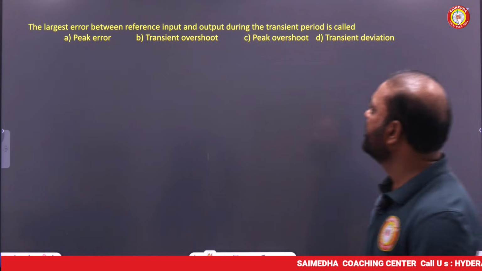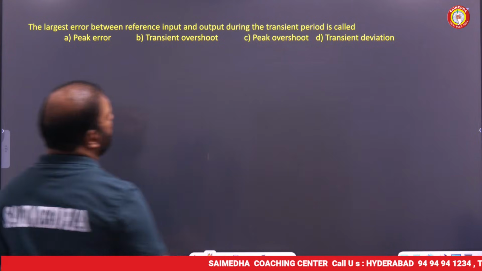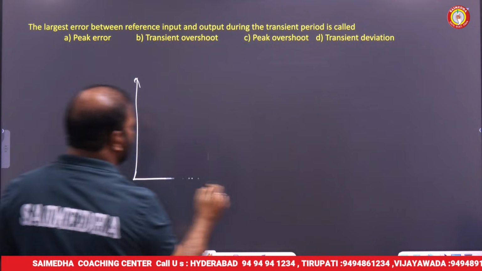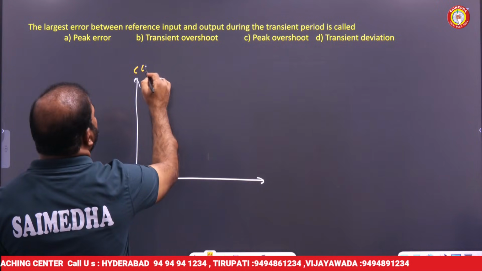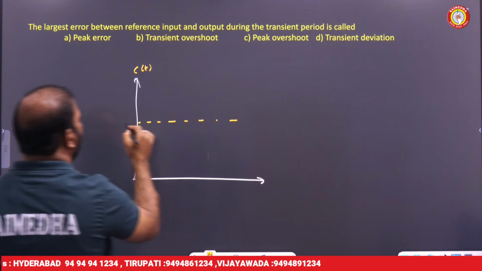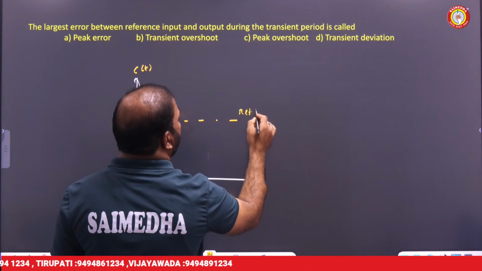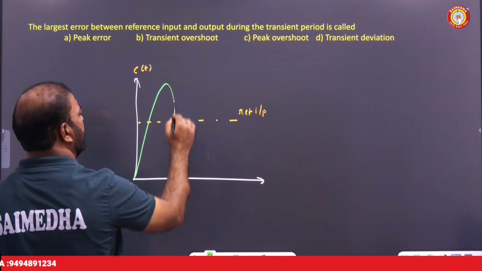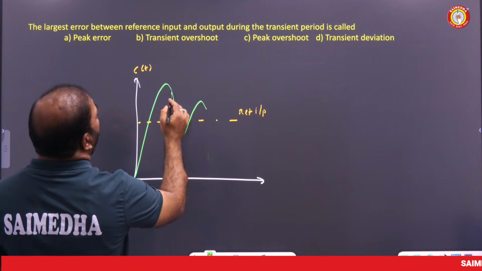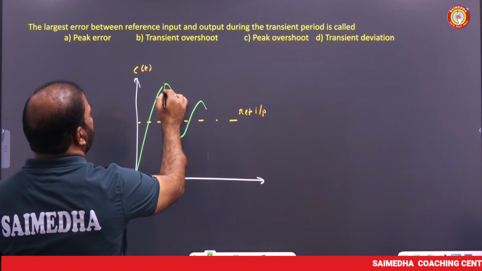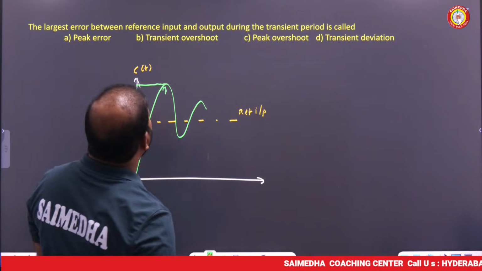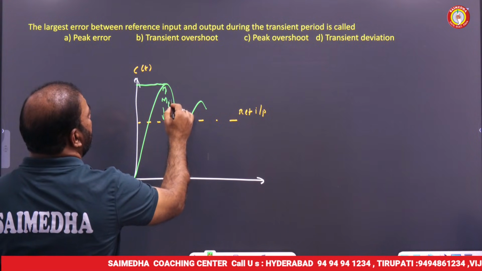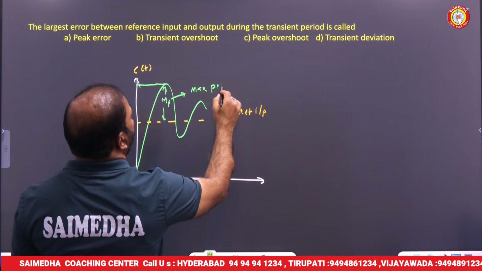My friends, the largest error between the reference input and the output during the transient period is called what? If we consider a second order response, consider this as the steady state value or reference input. The second order response is like this. Here is the reference input, and this is the maximum output. This is the transient period, and this is nothing but Mp, the maximum peak overshoot or peak overshoot.